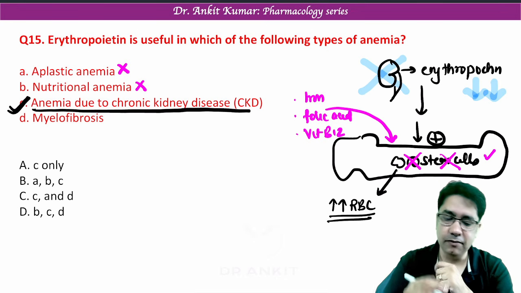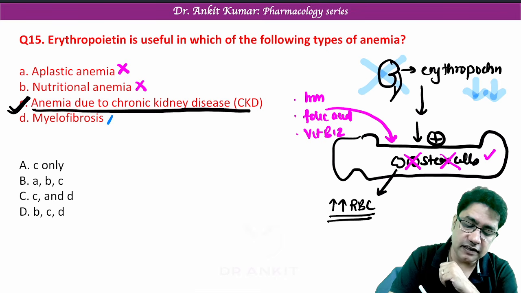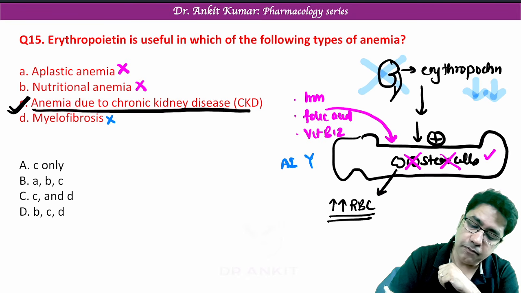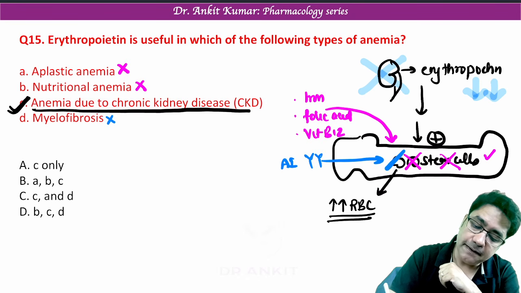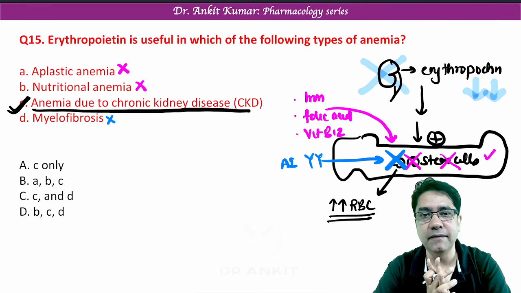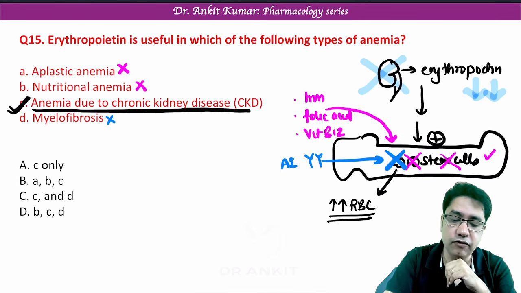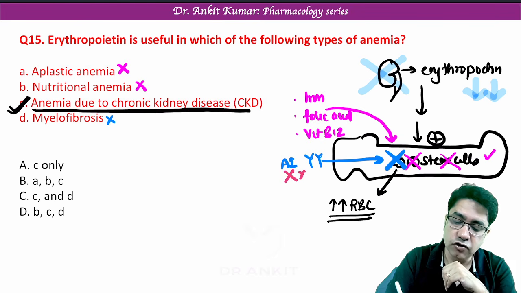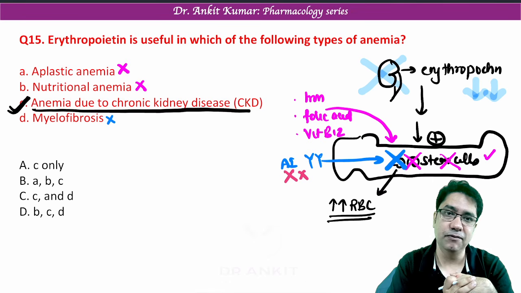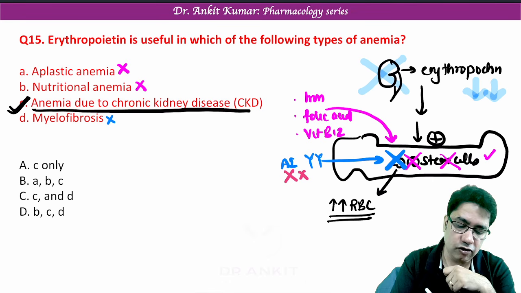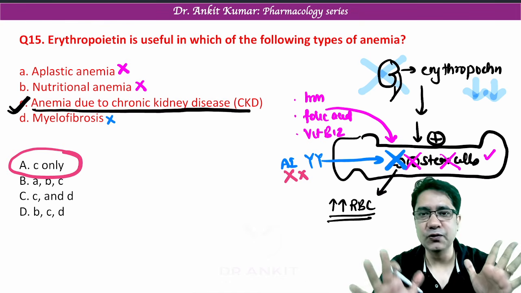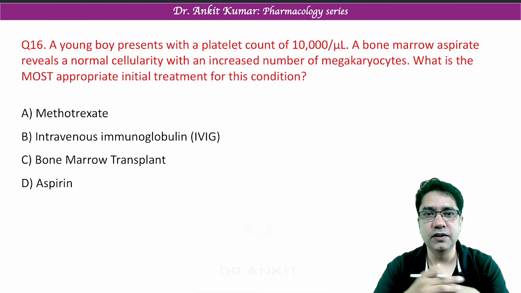Lastly, myelofibrosis. Myelofibrosis is an autoimmune disease in which antibodies are produced which damage your stem cells, although erythropoietin level is normal in the body. So in myelofibrosis, we have to remove antibodies. So we have to give glucocorticoid, immunosuppressive drug in myelofibrosis. So the only use of erythropoietin in this option is option number C. Other, no use. Then we have next question.